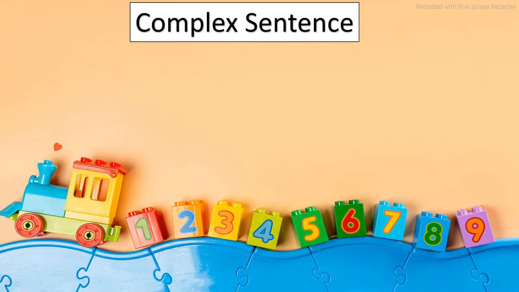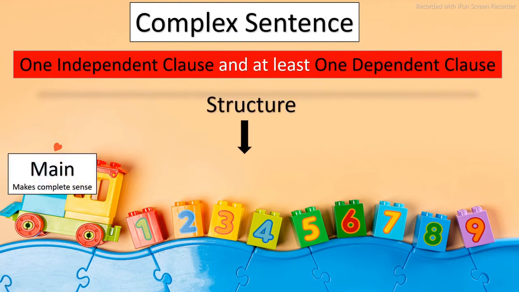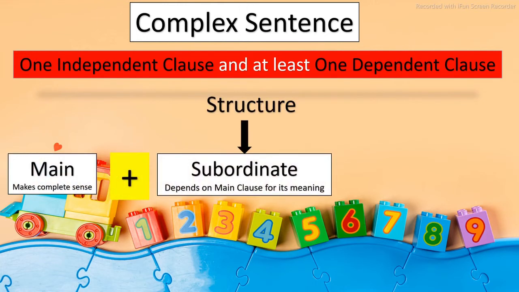Now the next type of sentence is the complex sentence. Here you must remember that a complex sentence is formed by one independent clause and at least one dependent clause. That means we may sometimes have two dependent clauses or more also. The structure of the complex sentence is one main clause and one subordinate clause. Now when I say main and subordinate, it is not different from independent and dependent. Independent means free for its meaning, so it is main, and dependent means it is not free for its meaning, it is depending, so it is called subordinate.